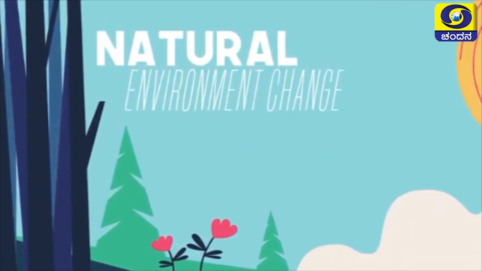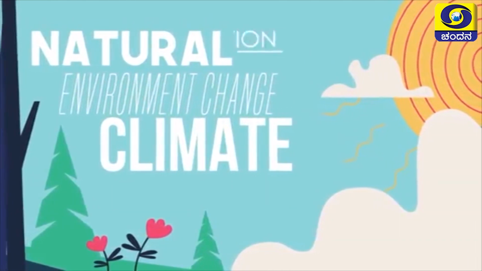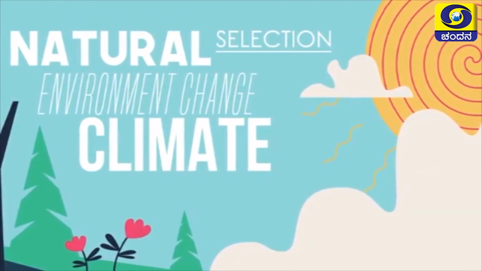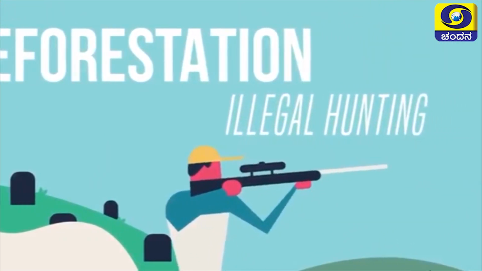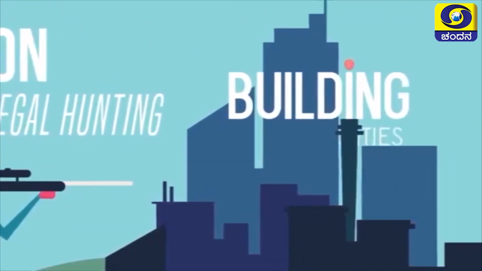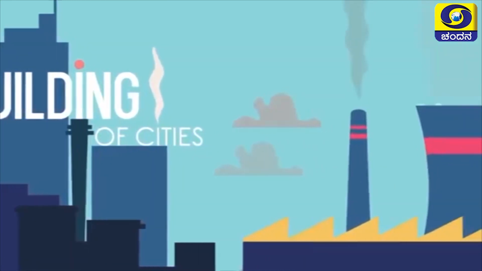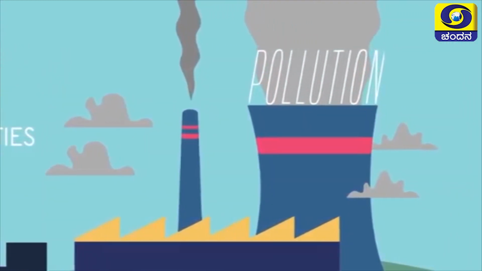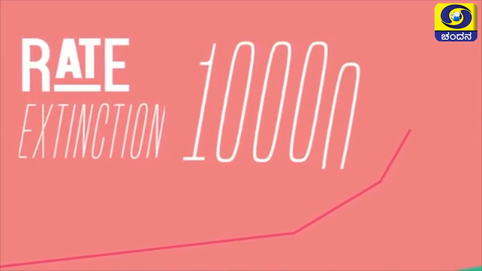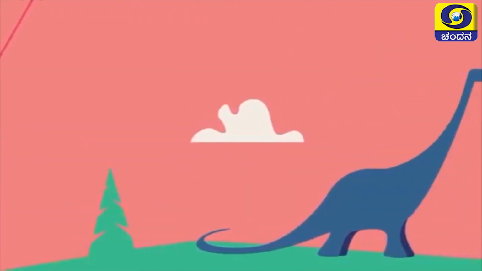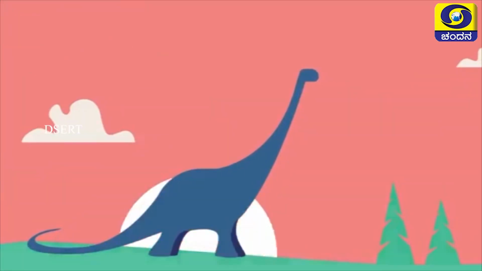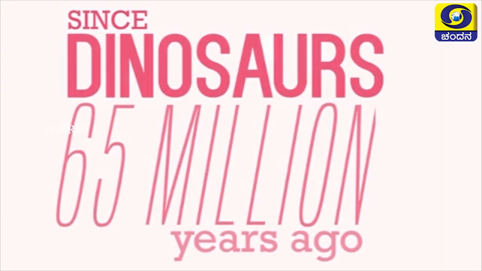Sometimes this is because of natural causes. Extinction is part of evolution after all. But many more because of human activity. In fact, because of humans, the rate of extinction is estimated to be 1,000 to 10,000 times higher than what would occur naturally. This is the highest rate since the extinction of the dinosaurs 65 million years ago.